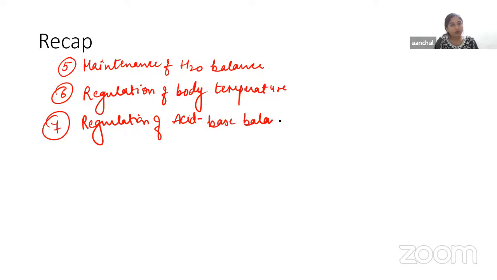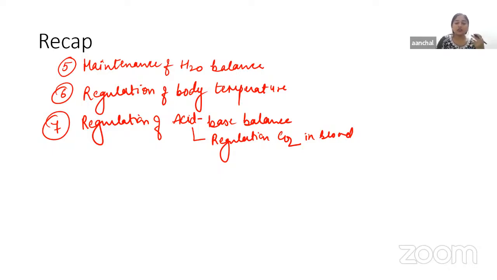Now, how does this whole process occur? Lungs play a very important role in the maintenance of the acid-base balance of the body by regulating the carbon dioxide content in blood. Carbon dioxide is produced during various metabolic activities in the tissues of the body, and when it enters the blood, it combines with water to form carbonic acid.